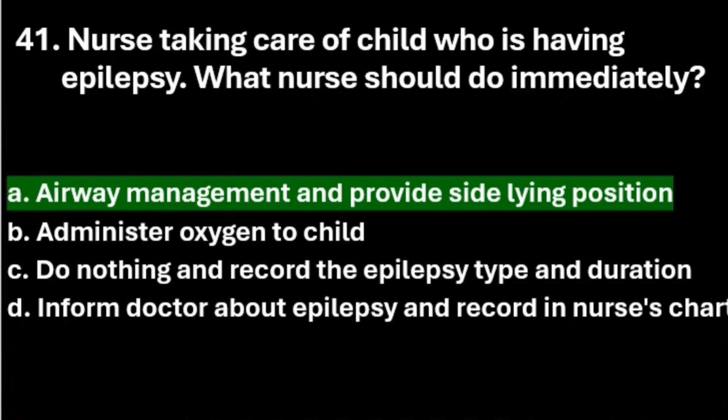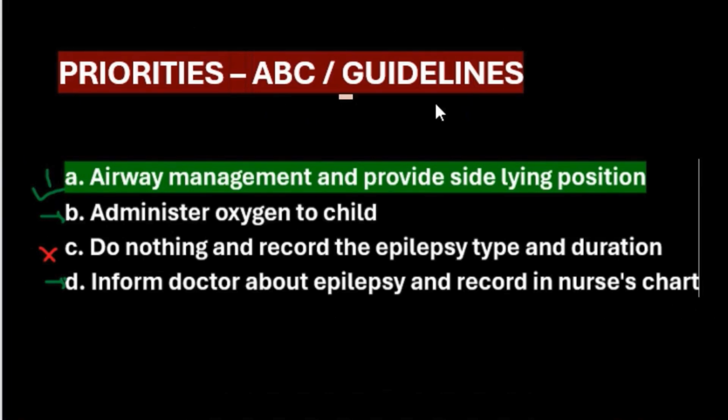The right answer is option A, airway management and provide side-lying position. Here also priorities like ABC guidelines will come. Airway management, ABC, airway is the highest priority. Airway management and side-lying position will prevent aspiration and airway blockage, all those kinds of immediate life-threatening conditions. Administer oxygen only if it is required, if SpO2 and other signs significantly indicate, at that time you can start. Do nothing and record epilepsy type and duration is the absolute wrong answer.